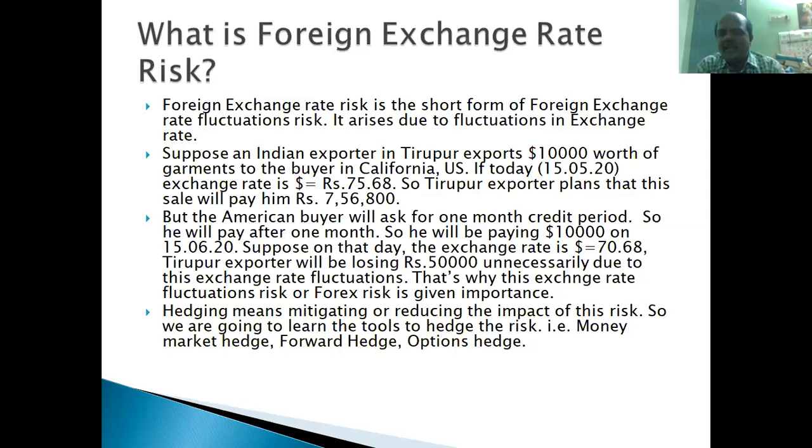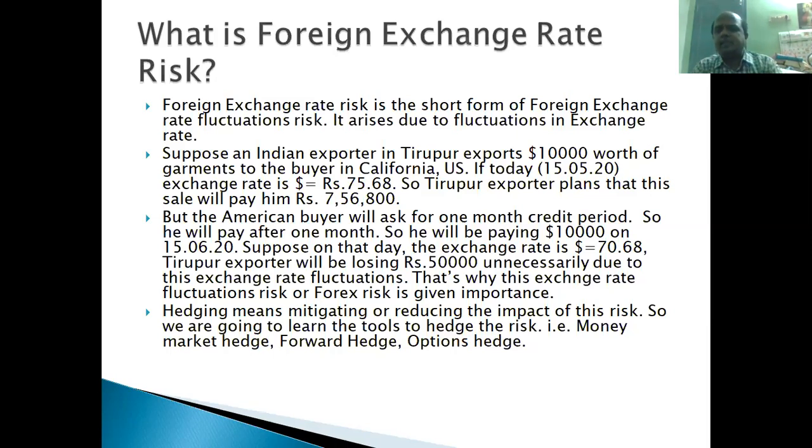Exchange rate is fluctuating every day. That gives a big worry for the exporter. Money will not be coming to the hand as they planned. They may be expecting 7,50,000 rupees after 1 month, but the money they will get is 7 lakh rupees only. 50,000 rupees they will lose in the market because of exchange rate fluctuations. This is called exchange rate risk.